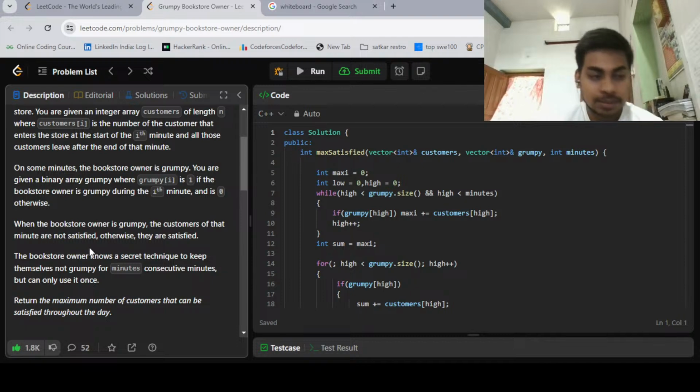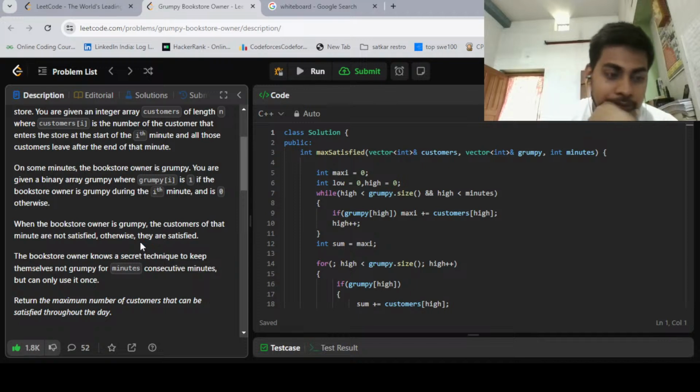So when the bookstore owner is grumpy, the customers of that minute are not satisfied. Suppose you went to the shop and at that time the bookstore owner is not normal. That means obviously we will not be satisfied, because he will not treat me perfectly.